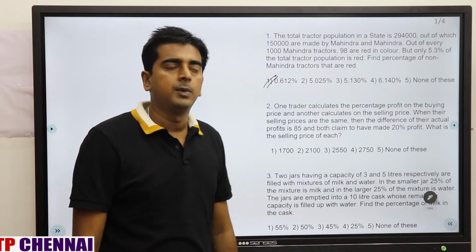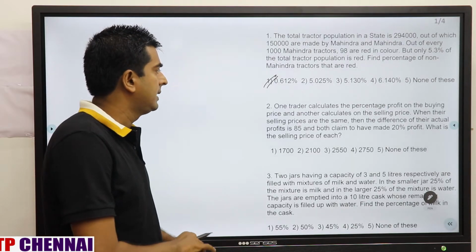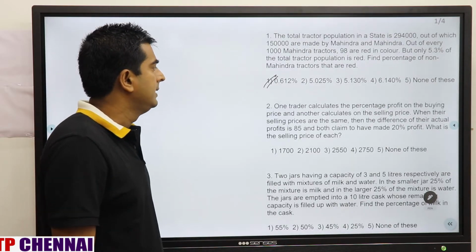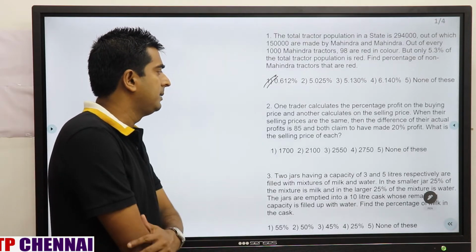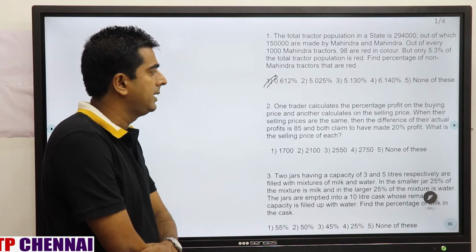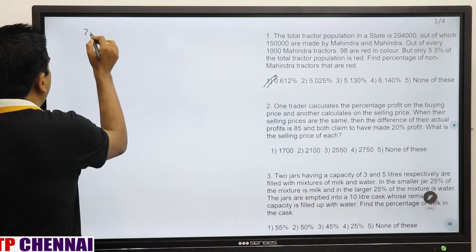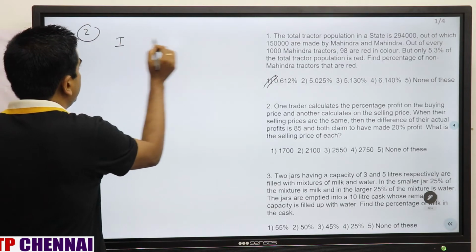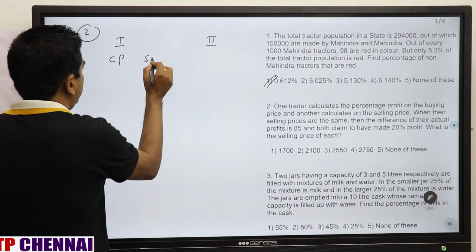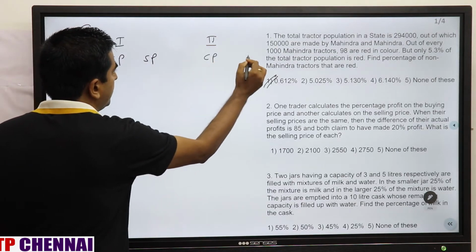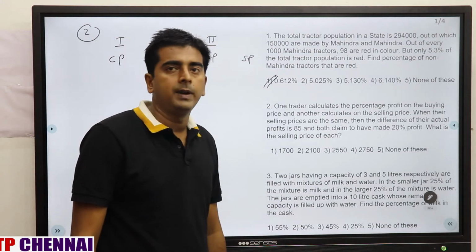So now we'll see question number 2. One trader calculates percentage profit on buying price and another calculates on selling price. When their selling prices are same, then the difference of their actual profit is 85 rupees and both claim to have made 20% profit. What is the selling price of each? So two traders are there, first trader and second trader. I am writing here CP and SP, and here CP and SP. Both claim to have made a profit of 20%.